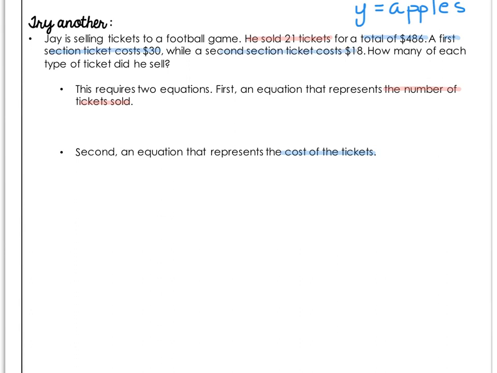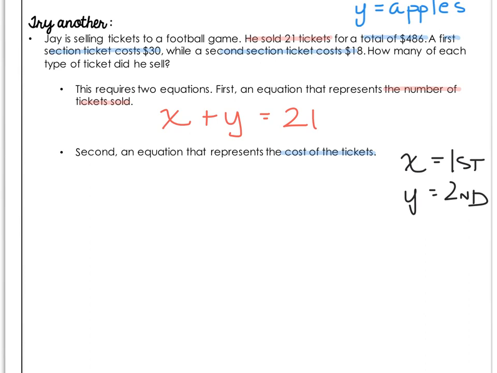All right, let's remember to define our variables first. So I know I have a first section and a second section. So I'm just going to say X is the first section and Y is the second. All right. The number of tickets sold. We know first and second section tickets together, he sold 21 tickets. So that's X plus Y is 21.